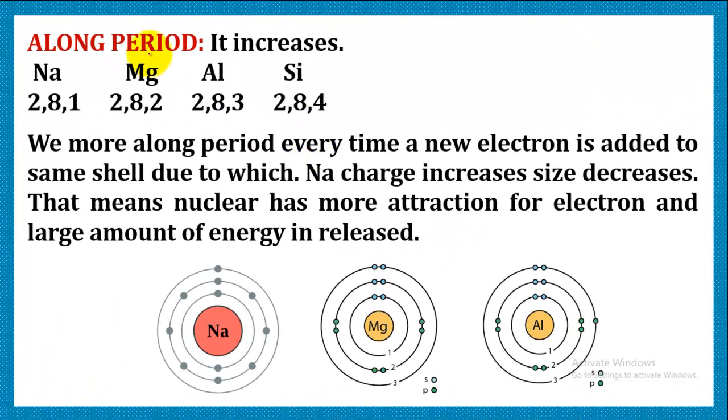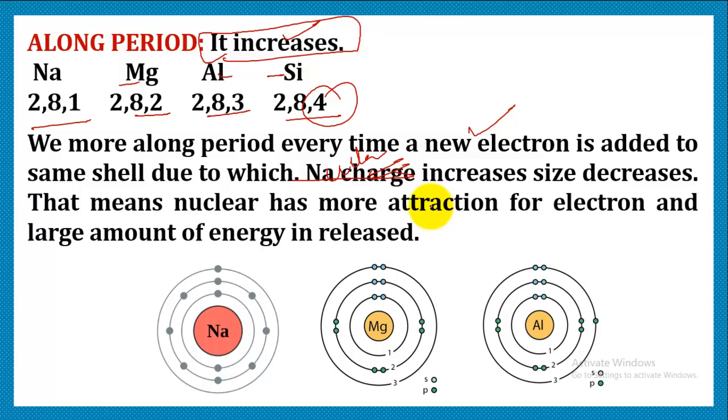Now let's see how it varies along period. Along period, it increases. Let's consider the third period, that is we have sodium, magnesium, aluminium, silicon, and we can easily write their configuration. So along period it increases because we can see that every time a new electron is added to the same shell, and addition of this new electron leads to increase in the nuclear charge and decrease in the size.